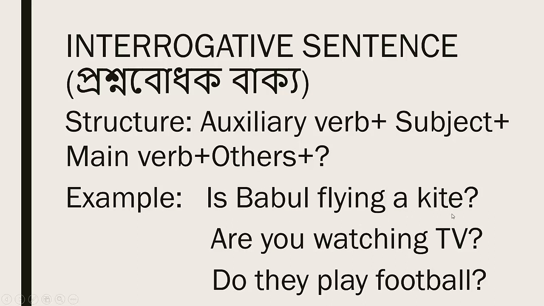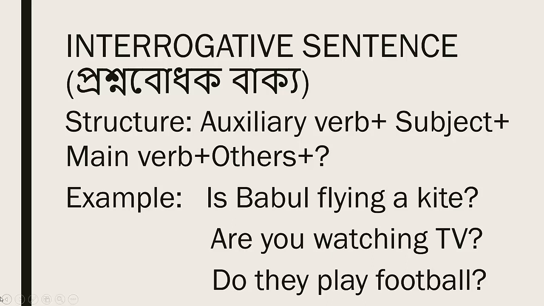What will be the answer? Yes or no. Are you watching TV? What will be the answer? Yes or no. Do they play football? What will be the answer? Yes or no. So, when we make a question with the auxiliary verb am, is, are, was, were, etc., that time answer will be yes or no.